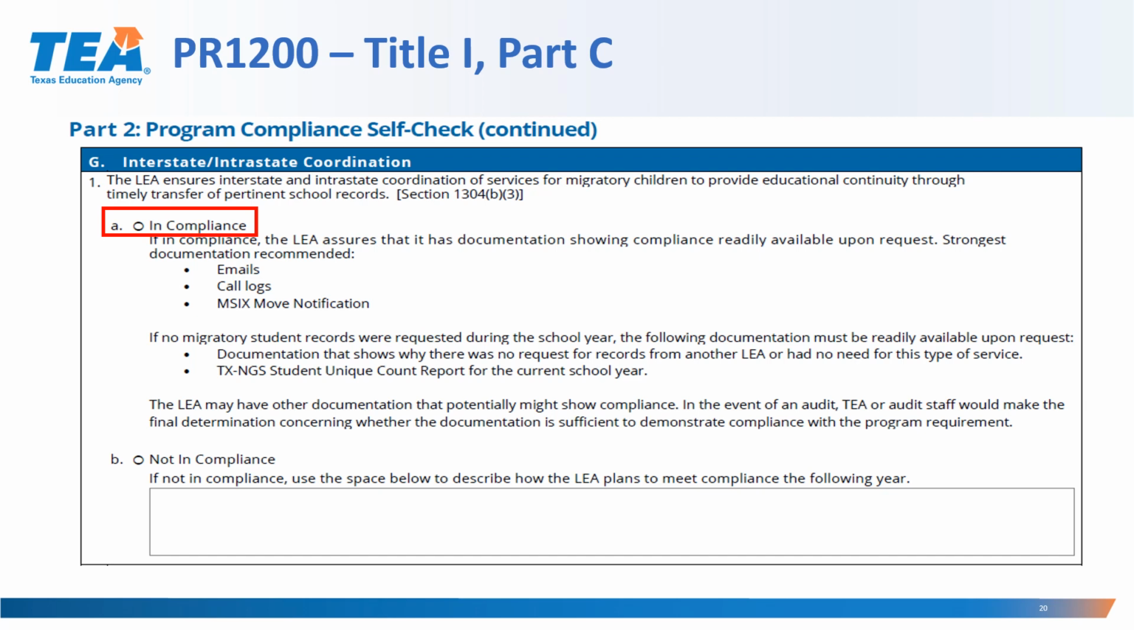Additionally, if you have migratory students identified in the district, but there was no movement out of it, therefore there was no need for transfer of records, that would also satisfy the compliance for this requirement. If the LEA indicates that they're not in compliance, they will have to provide a description in the box below as far as how the LEA plans to meet compliance for the following year.